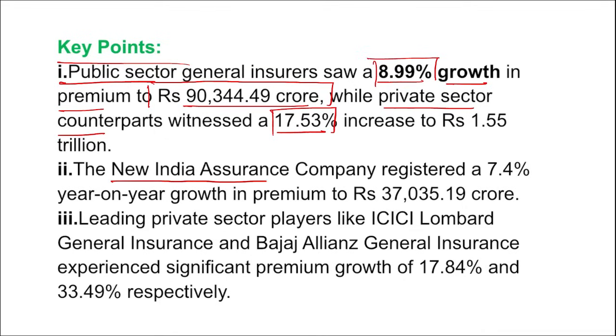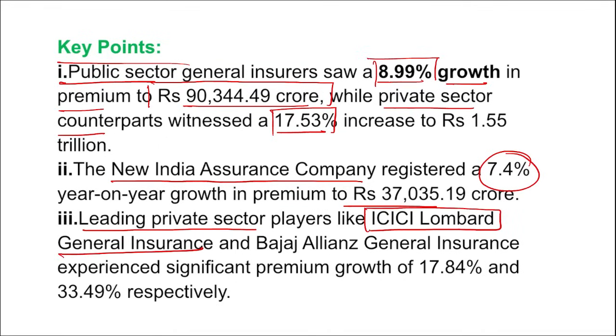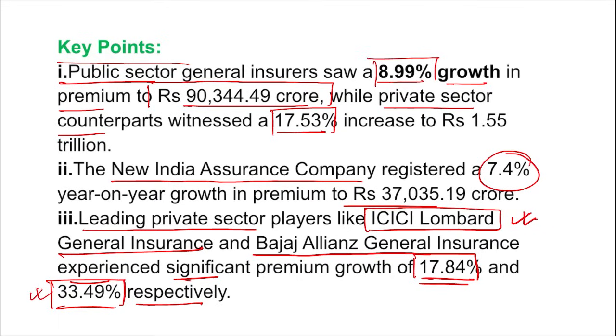NIAC, that is New India Assurance Company, registered a 7.4% year-on-year growth in premium to 37,035.19 crore rupees. The leading private sector players here are ICICI Lombard General Insurance and Bajaj Allianz General Insurance, which experienced significant premium growth of 17.84% and 33.49% respectively. That means 17.84% for ICICI Lombard, and 33.49% for Bajaj Allianz.